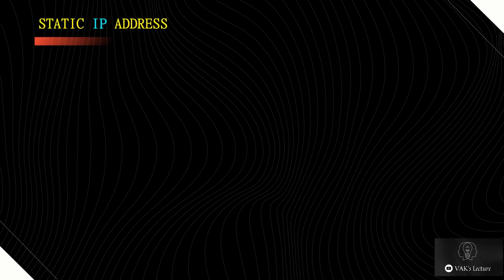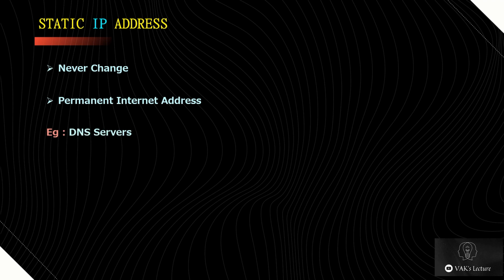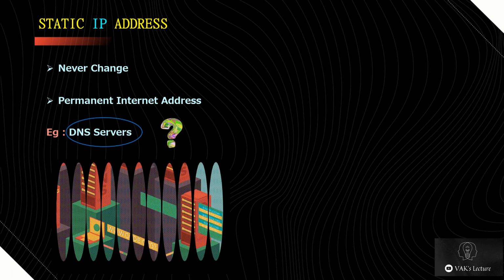Now we will see static IP address. Static IP addresses never change. They serve as a permanent internet address. For example, static IP addresses are used by the DNS servers. What are DNS servers? Actually, these servers are the computers that help you to open a website in your computer.